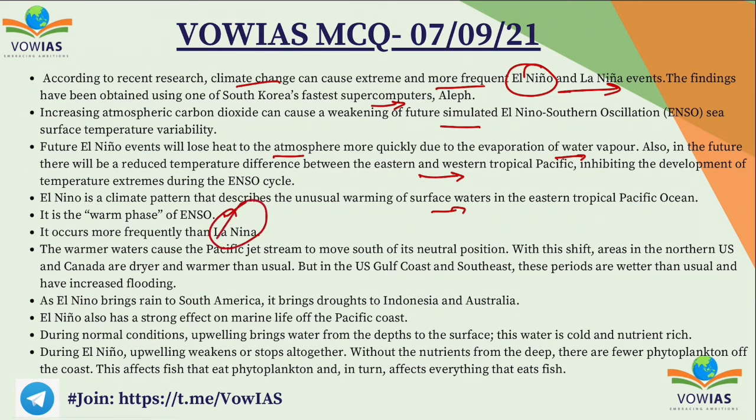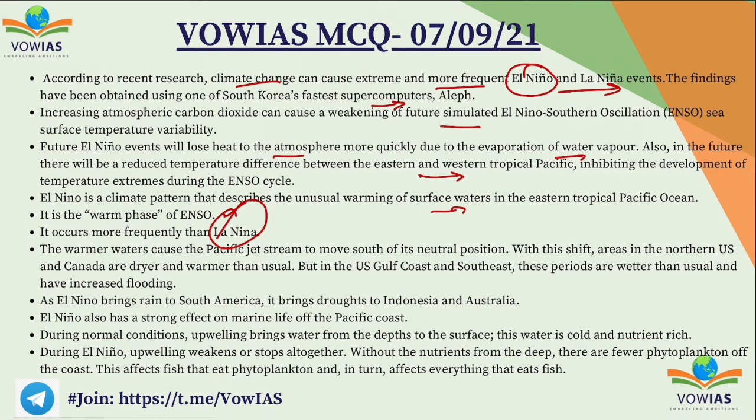The warmer water caused the Pacific jet stream to move south of its neutral position. With this shift, areas in the northern US and Canada are drier and warmer than usual, but in the US Gulf Coast and the southeast, the periods are wetter than usual and have increased flooding. As El Nino brings rain to South America, it brings droughts to Indonesia and Australia. El Nino also has a strong effect on the marine life of the Pacific coast.